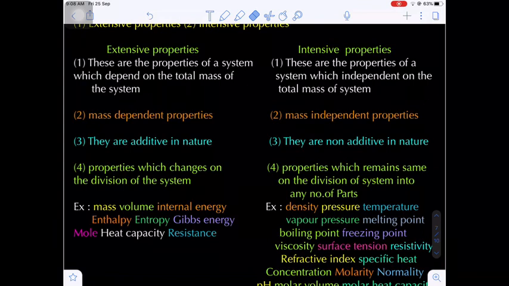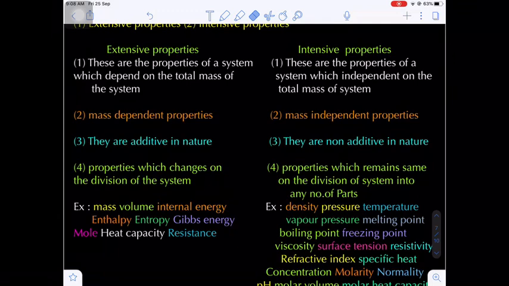In the extensive property, the first point, the definition: these are the properties of a system which depend upon the total mass of the system. It is according to the NCERT textbook. The definition is given as follows. The properties of a system which depend upon the total amount, that is the total mass present in the system. If the system properties depend upon the mass of the system, that property is referred to as an extensive property.